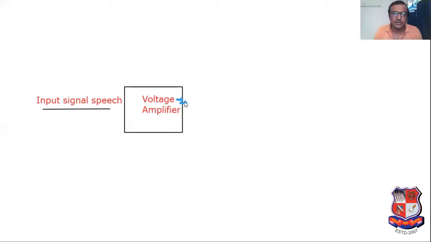See this multiple stage. It is the first stage, known as the voltage amplifier.